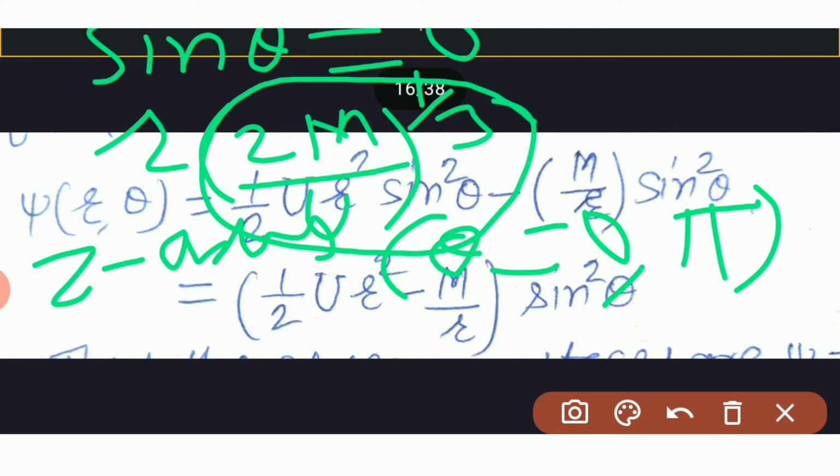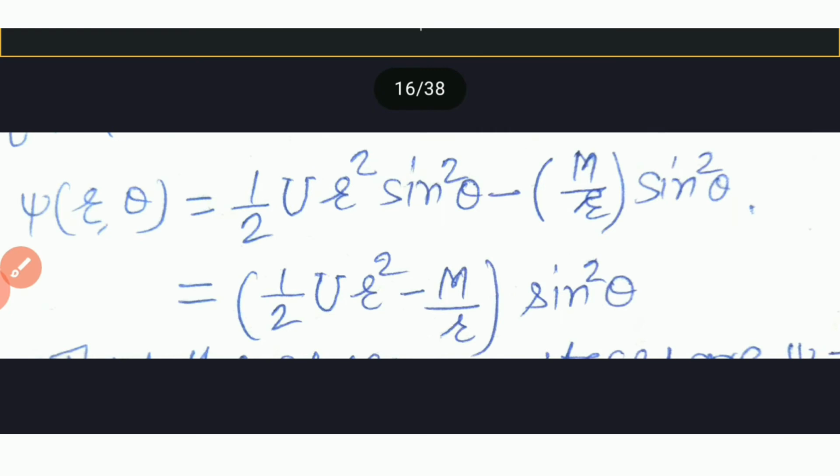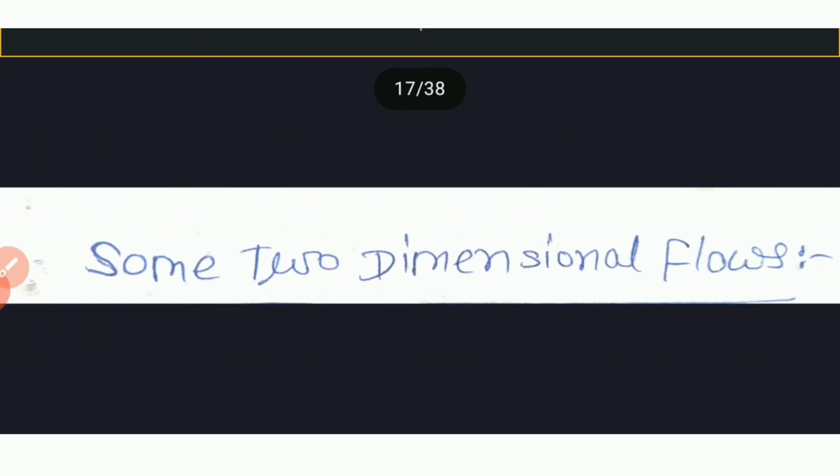Now we'll see the next article, some two-dimensional flows. Suppose a fluid moves in such a way that at any given instant the flow pattern in a certain plane is the same as that in all other parallel planes within the fluid, then the flow is said to be two-dimensional.